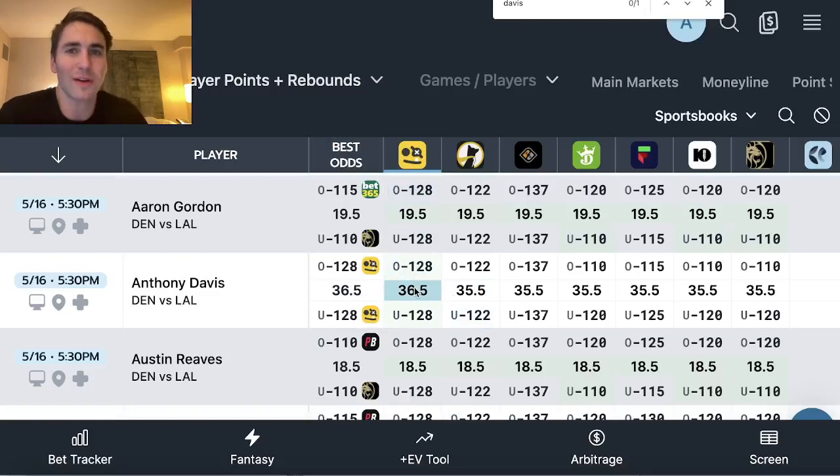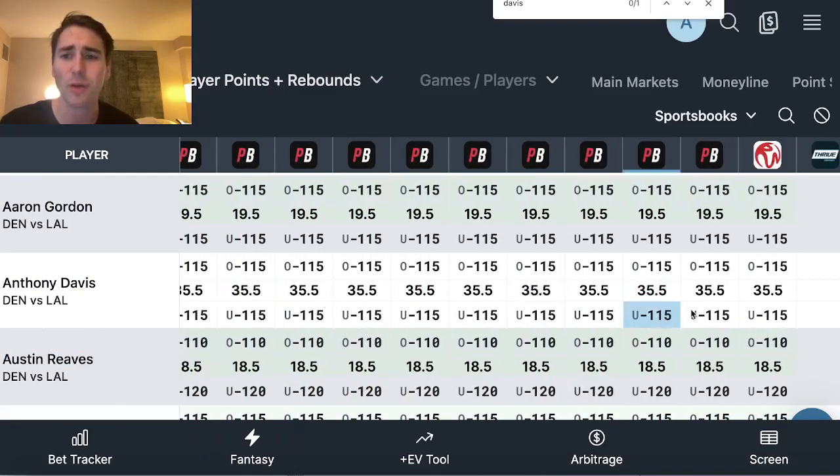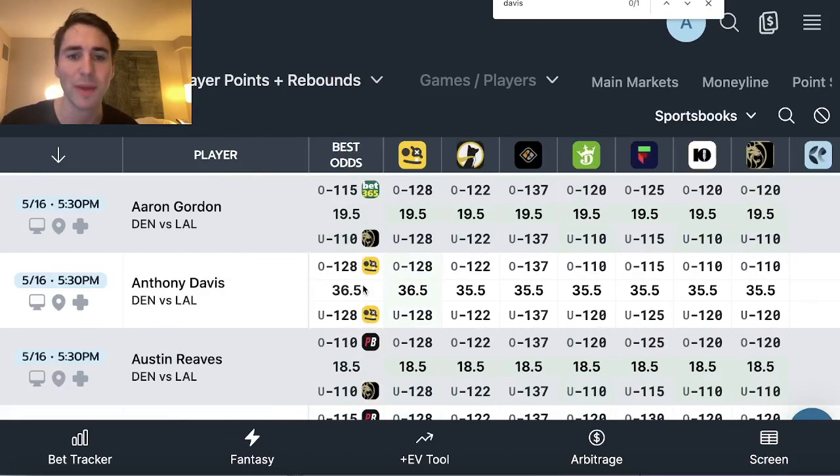So long story short, we're just following the data as sharp sports bettors. We're looking for value in the market, and we have dozens of data points. All these sportsbooks posting odds are data points. They're all telling us AD's line should be at 35.5 points plus rebounds. ParlayPlay is at 36.5. No idea what they're doing. We're getting a full point of value.